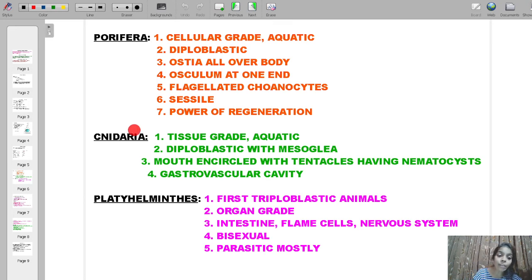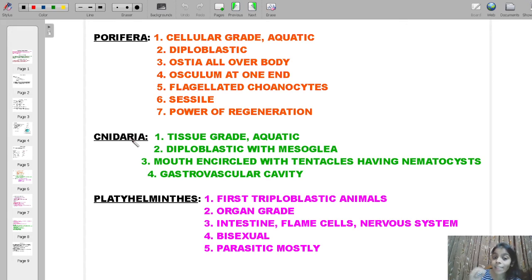So Cnidaria, the word comes from cnidocytes, which are certain defensive cells that are present in these organisms. These cells can secrete neurotoxin. Suppose when the organism faces any kind of danger, some animal is trying to attack it. What will it do?